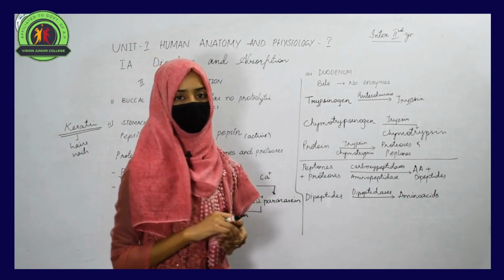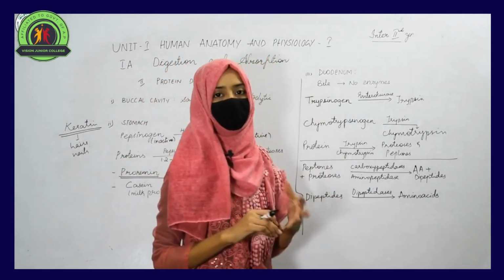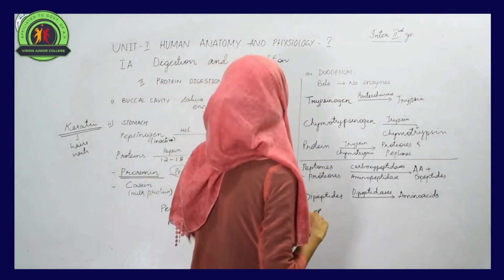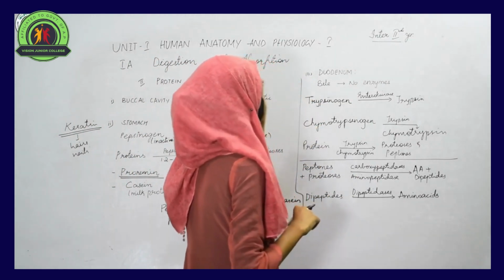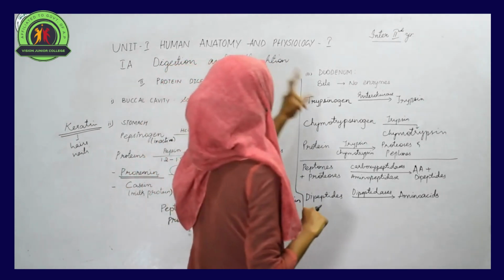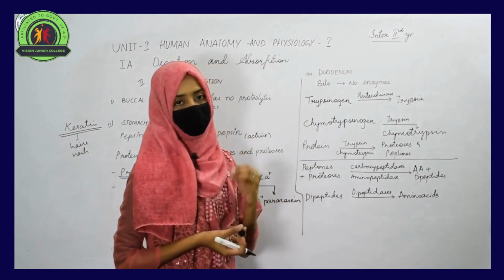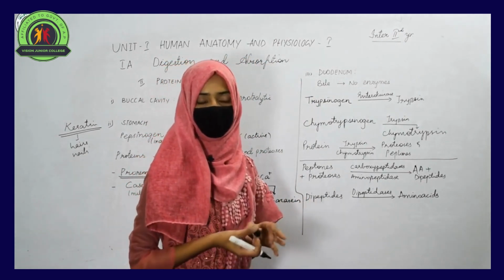The next part of the alimentary tract is the duodenum. The duodenum is the first part of our small intestine, and bile is transferred to it. We have already discussed that bile is a juice that helps in digestion, but it doesn't have any enzymes.